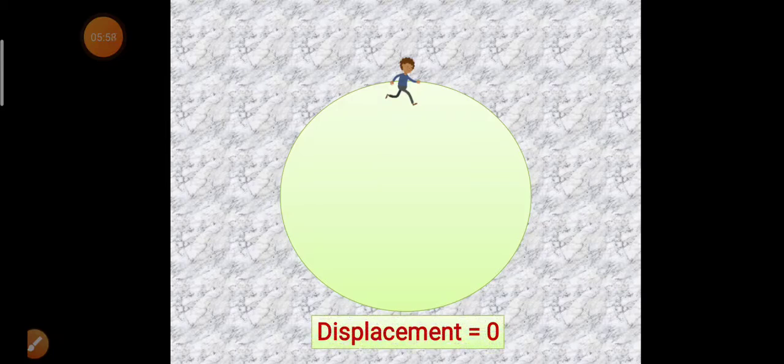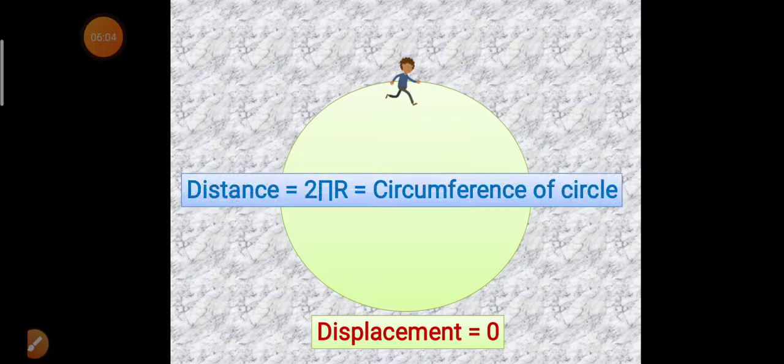Okay, so that's you, and you have come to a park with a circular track. You start running and complete one round. What will be your displacement now? Yes, you already know that displacement will be 0 as your final position is the same as the initial position. And what will be your distance? Distance will be 2 pi r, as the path covered by you is the circumference of the circle.